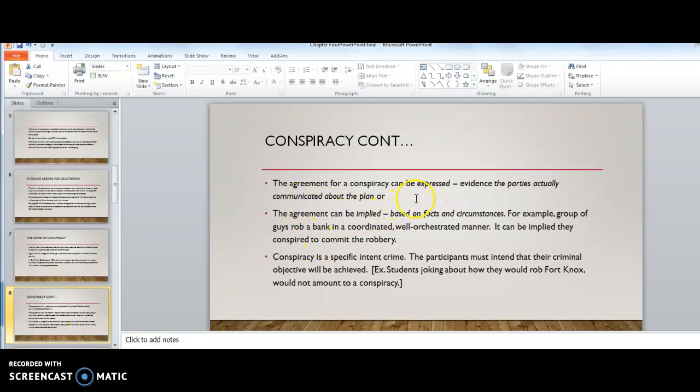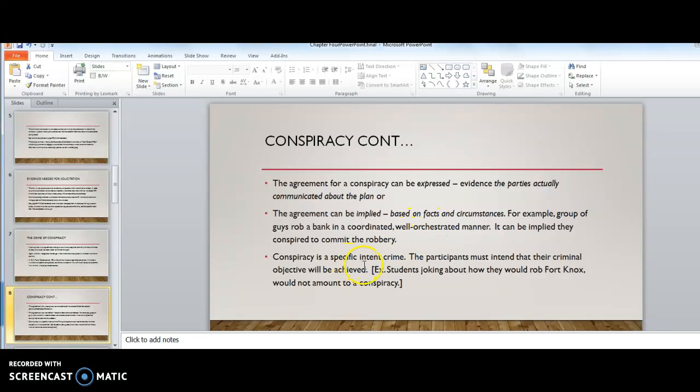The agreement for a conspiracy can be expressed, meaning the parties actually talked about it, or the agreement can be implied based on facts and circumstances. For example, a group of guys rob a bank. It's very coordinated, it's well orchestrated. It can be implied that they conspire to commit that robbery. They didn't just meet each other on the street 2 minutes beforehand and walk in and commit it.